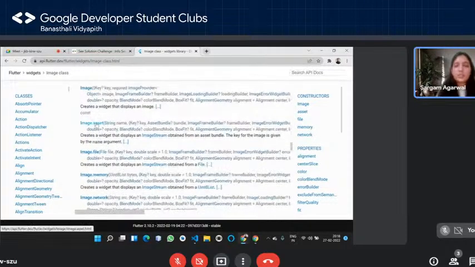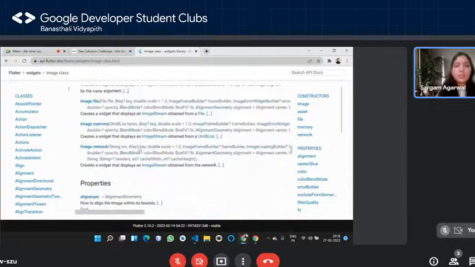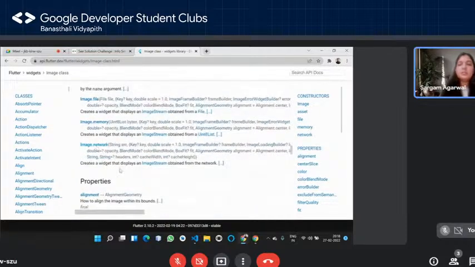So we have image.asset that we just now used. Then we have the image.network as well. So it simply means that you take a URL, okay? And from the URL you display the image, right? So what happens is that if you don't have an internet connection, your user won't be able to see the image, right? So for example, you must have seen sometimes, if you're using Insta or any such app, that images don't render in it, right?